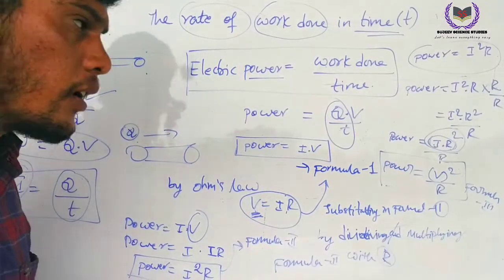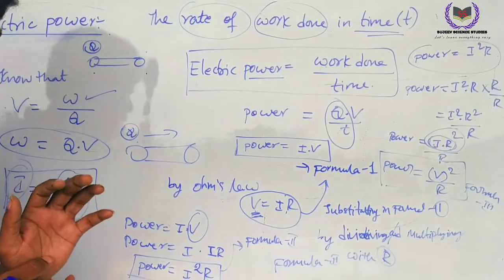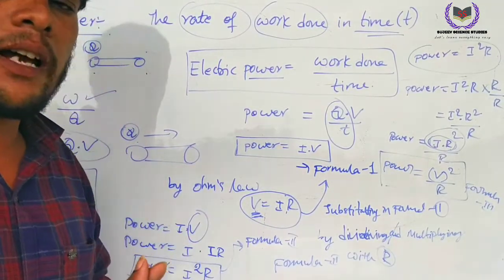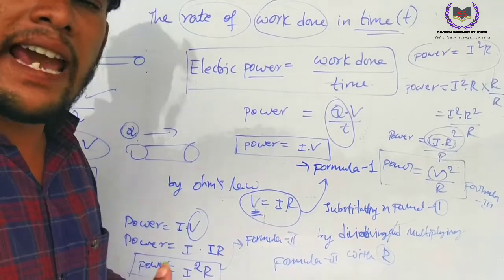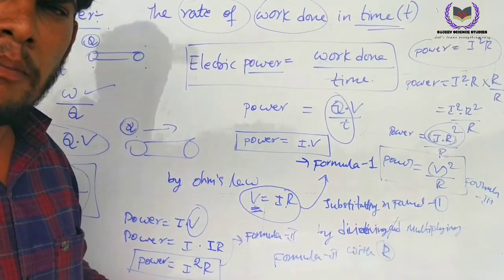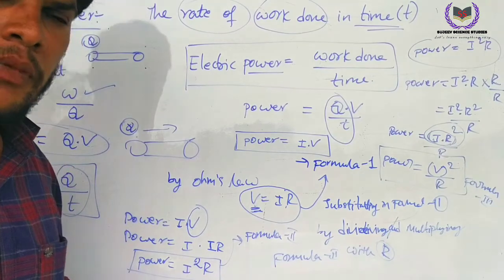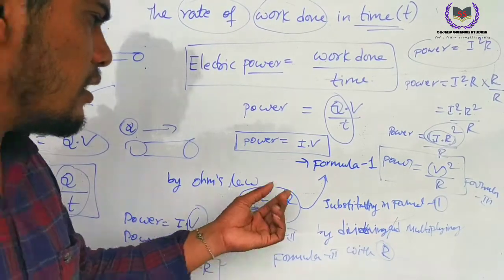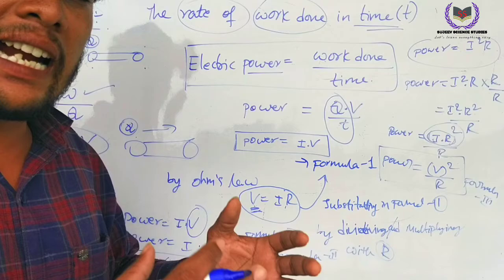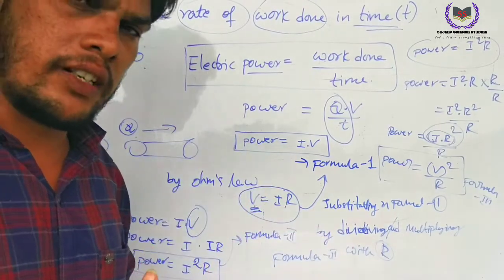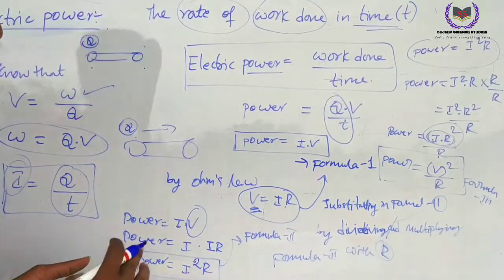So there are 3 formulas for electric power. We can use any formula to calculate electric power by taking given values. We have to use these different formulas depending upon the data given in the question. Are you clear, dear students? So there are 3 formulas.